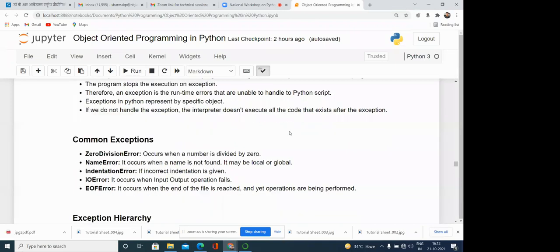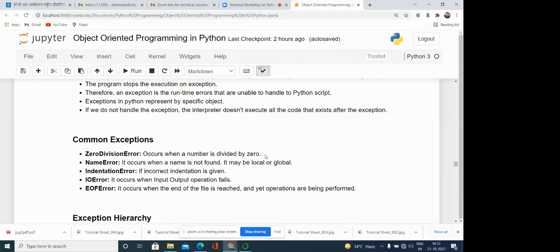Okay. So some common exceptions are like the zero division error, which occurs when a number is divided by zero. Somewhere in the program, if we divide a number by zero, this is an exception condition. Name error occurs when a name is not found, meaning we are using some name but it is not available in this particular scope. Indentation error: in case of Python, indentation is very important, so sometimes an indentation error can occur.